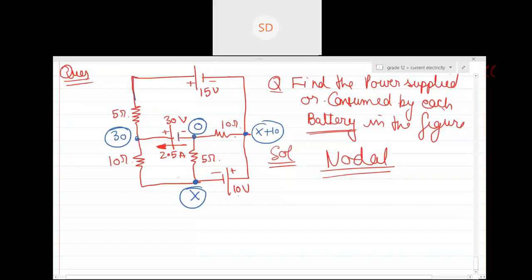Okay. So now if you have taken this as 0, this becomes 30. This, let's say it is x. If this is x, then this is x plus 10. And if this is x plus 10, then this should be x plus 25. Yes or no?